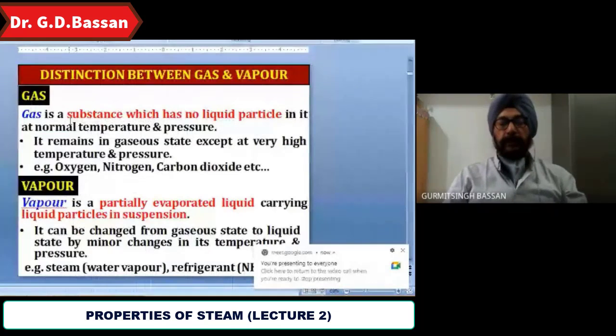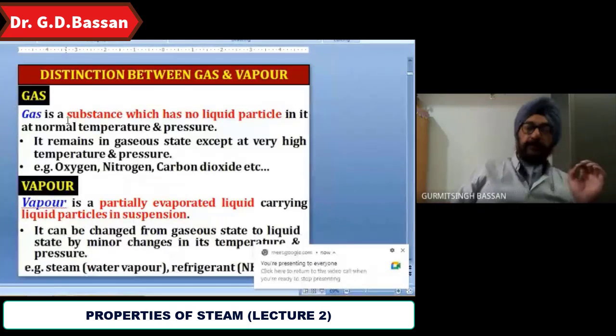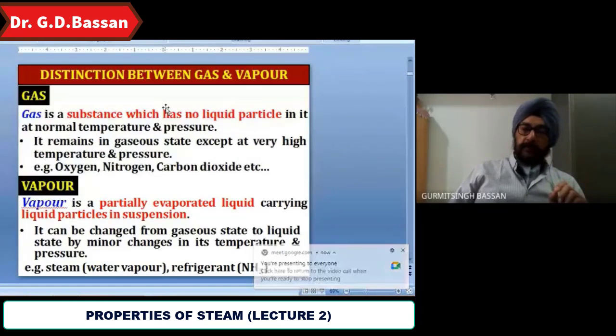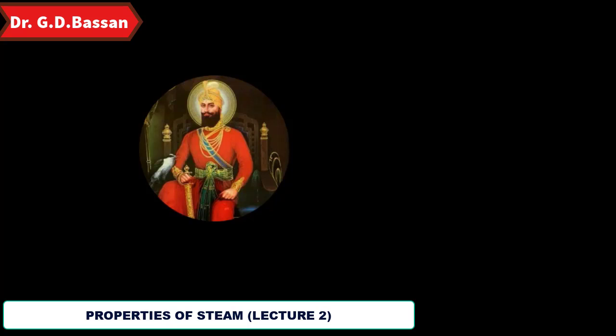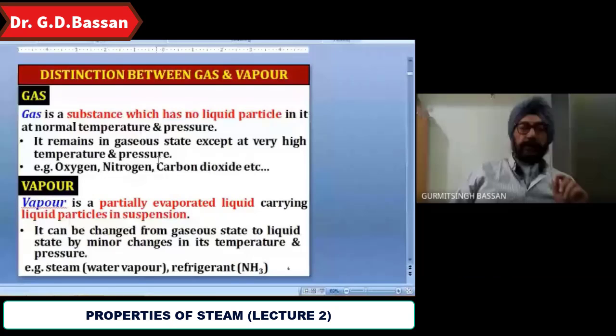Starting with the gas and vapor. Now, what is the difference between gas and vapor? Gas is a substance which has no liquid particles in it. The phase transformation doesn't exist at the normal temperature and pressure, while vapor is a suspension. So vapor is a mixture of the liquid as well as the steam both. It has liquid particles in suspension, that is to be called a vapor.